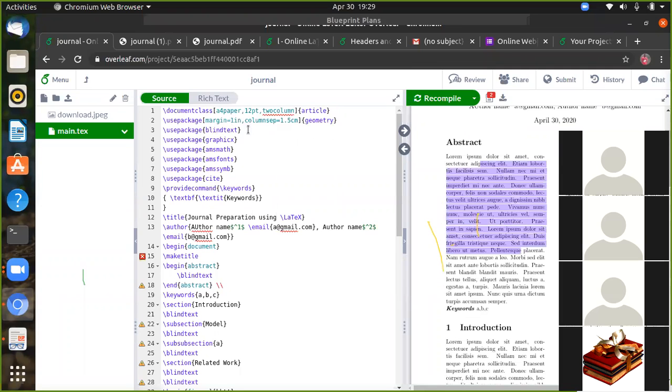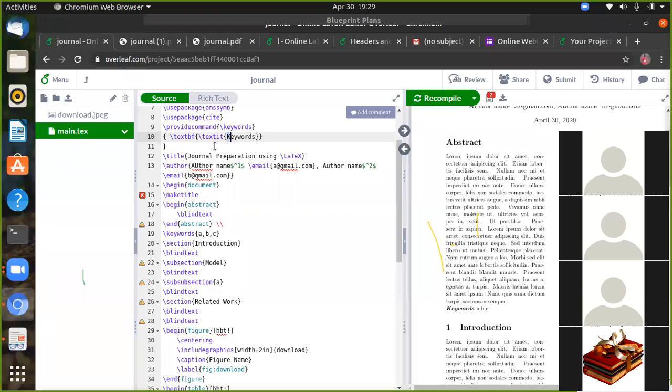Then we can include the packages for plain text, for including figures, for graphics, mathematical equations, mathematical fonts, mathematical symbols, and for citing the bibliographic information we can use package cite. For providing the keywords, we can write provide command of keywords. These keywords are written in bold with italic font.